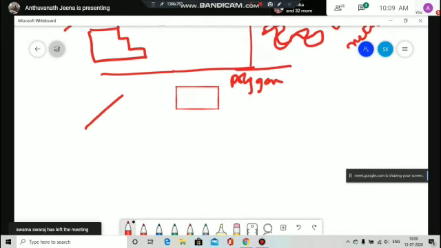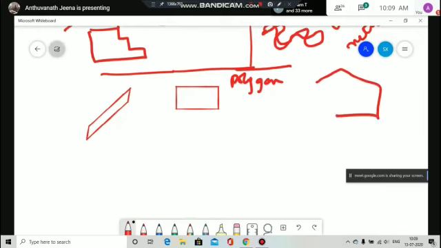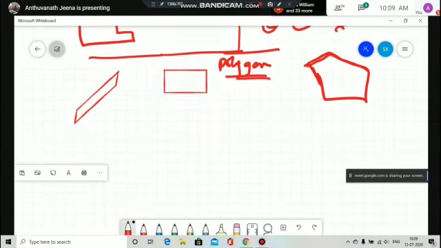We should have line segments like this. Only line segments will be there, no curves. Anywhere line segments are there, we call that a polygon. A simple closed curve which consists of line segments is called a polygon. Tomorrow I'll ask you questions. Anyone listening today should listen properly and write the notes properly. I will ask you tomorrow and you should answer.